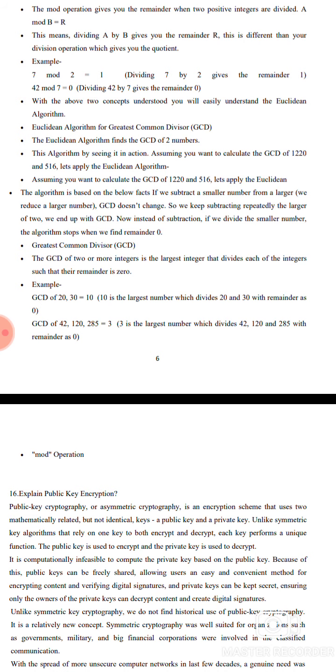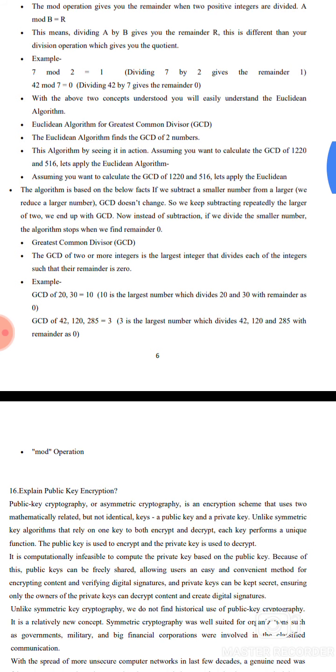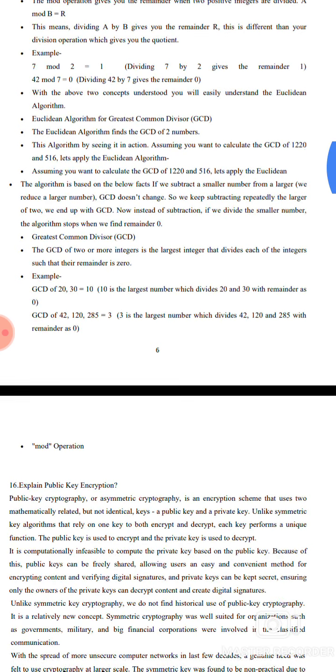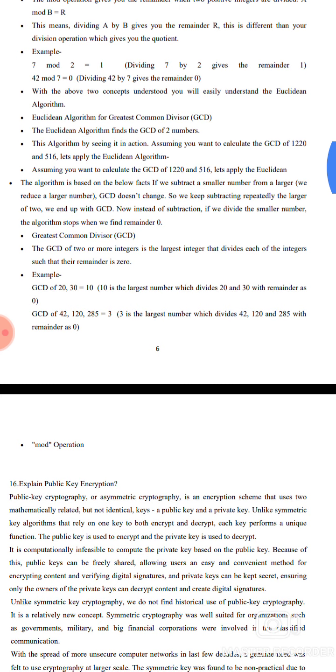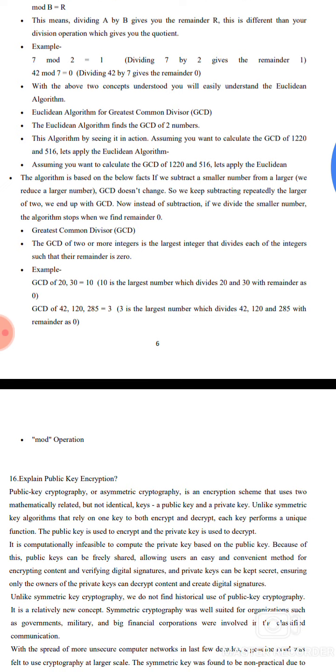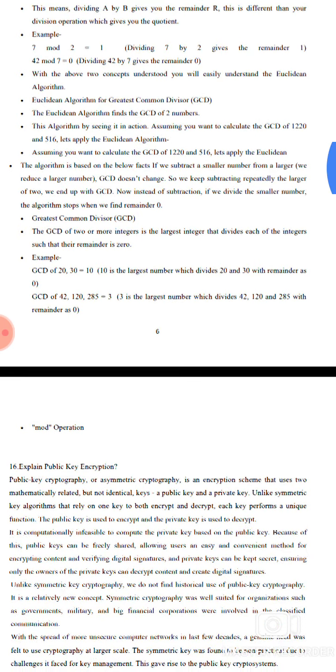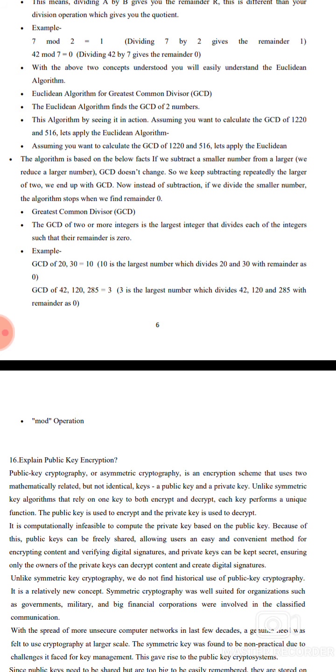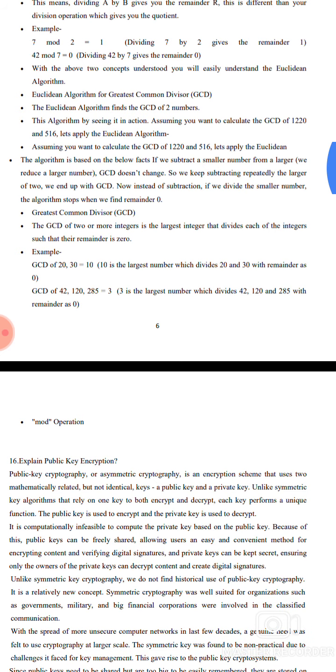The Euclidean algorithm for the greatest common divisor finds the GCD of two numbers. Assume we want to calculate the GCD of 1220 and 516; we apply the Euclidean algorithm.